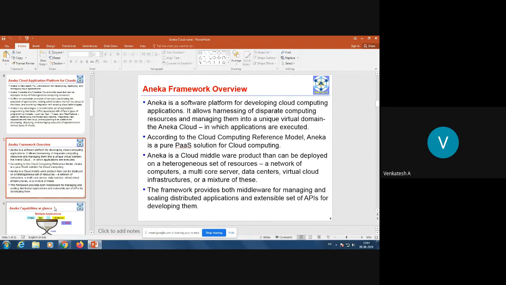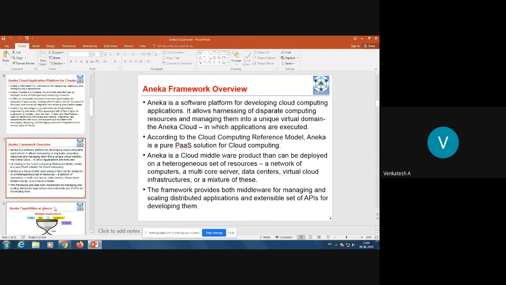According to the cloud computing reference model, Aneka is a pure platform as a service solution for cloud computing. Just like Windows Azure, it is also a platform as a service. Aneka is a cloud middleware product that can be deployed on a heterogeneous set of resources, that is a network of computers, a multi-core server, data centers, virtual cloud infrastructures, or a mixture of these. So you need to understand exactly where you can deploy the Aneka middleware. It provides a cloud middleware which acts as a cloud operating system.